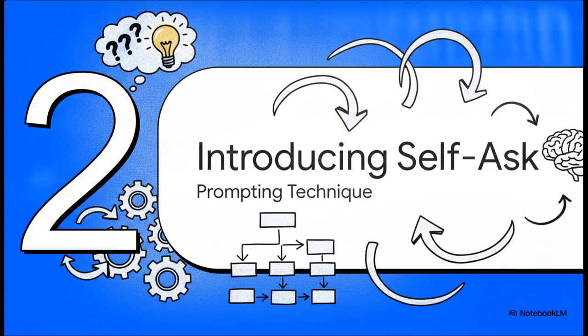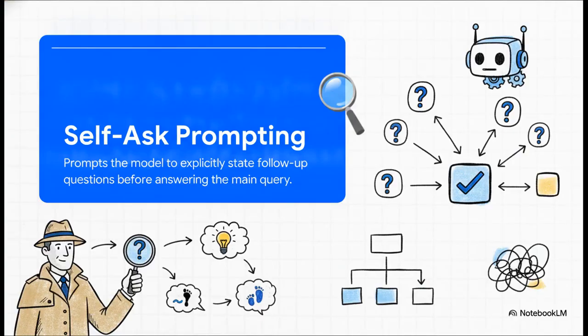So now that we understand the problem, let's look at the solution in Section 2, Introducing Self-Ask Prompting. Self-ask prompting is a real game changer. It's a technique that prompts the model to explicitly state follow-up questions before it even tries to answer your main query. Think of the AI like a detective. I mean, you definitely don't want a detective to just walk into a complex crime scene and instantly guess who the killer is, right? You want them to gather intermediate clues, ask follow-up questions, and logically solve the whole case step by step.